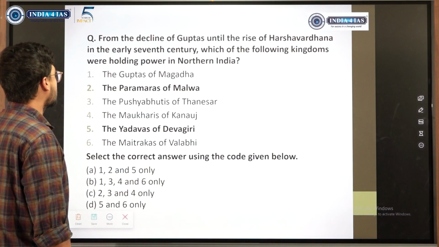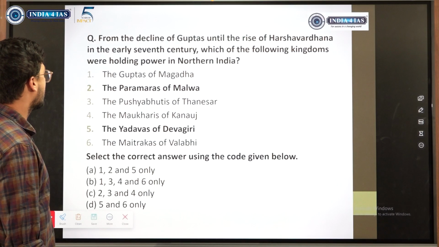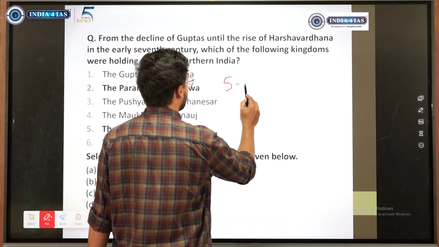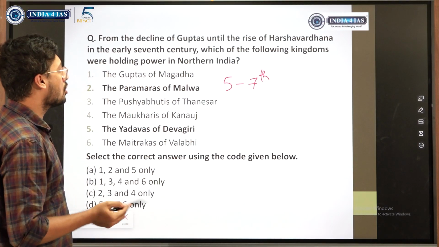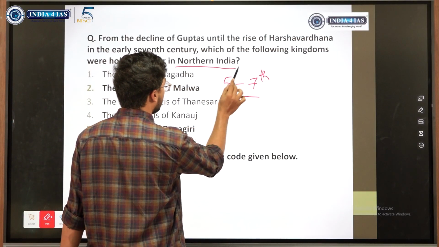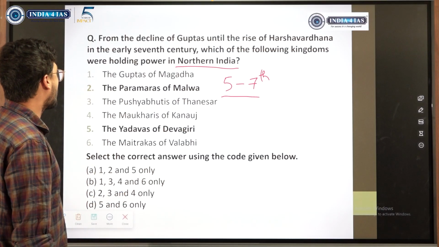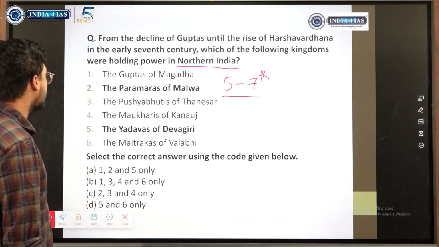Let us look into the next question. From the decline of the Guptas until the rise of Harshavardhana in the early 7th century. So basically we are speaking of the 5th to 7th century. Which of the following kingdoms were holding power in northern India? See, one thing is timeline, another thing is northern India. So anything which is not in North India you need to eliminate. Look at the options: Guptas of Magadha, Paramaras, Pushyabhutis, Maukharis, Maitrakas.